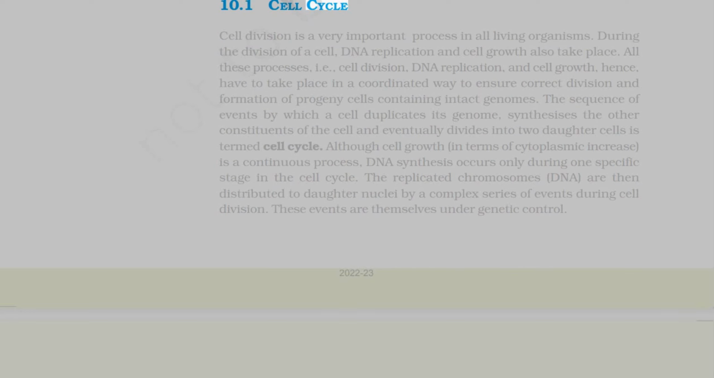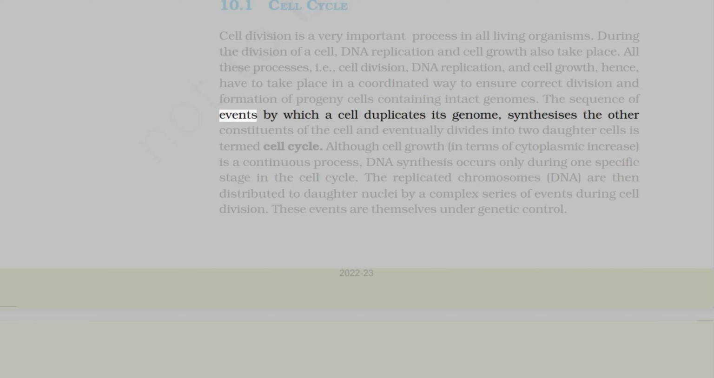10.1 Cell Cycle. Cell division is a very important process in all living organisms. During the division of a cell, DNA replication and cell growth also take place. All these processes, i.e., cell division, DNA replication, and cell growth, hence, have to take place in a coordinated way to ensure correct division and formation of progeny cells containing intact genomes.